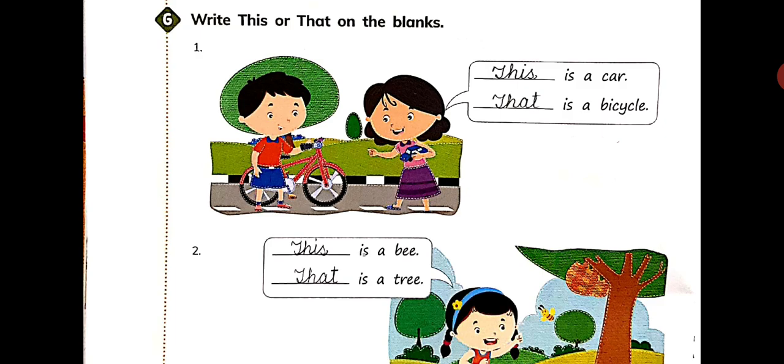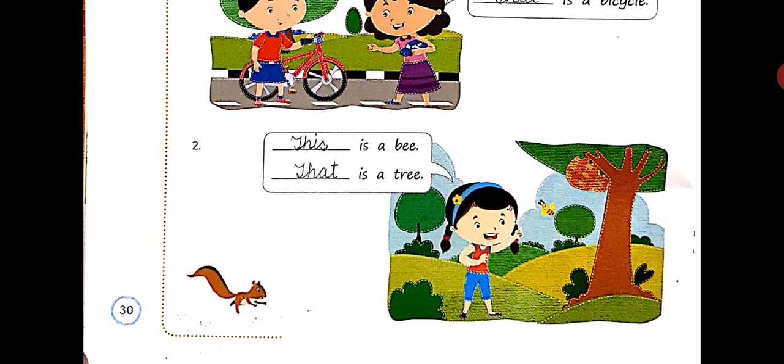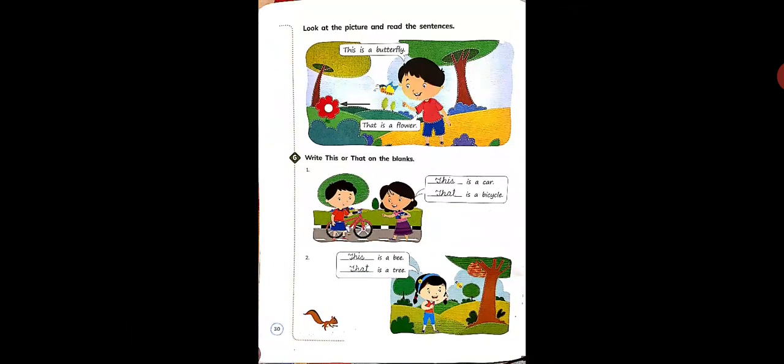Fine. Now look at the second picture. Dash is a bee. So the demonstrative pronoun this will come here, as the bee is near to the girl and there is only one bee. Next is dash is a tree. So the demonstrative pronoun that will come over here, as the tree is far from the girl and there is only one tree. So it will be that is a tree. Fine. Now come on part H.